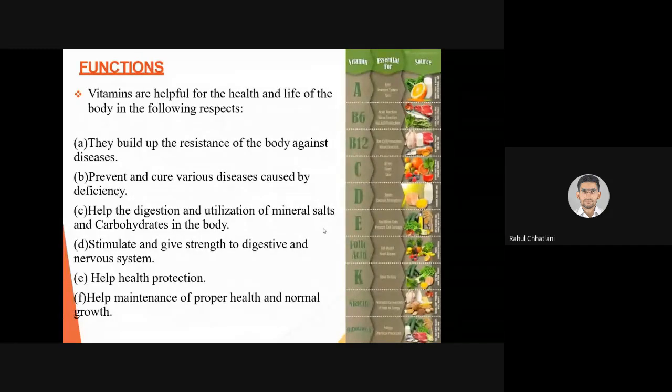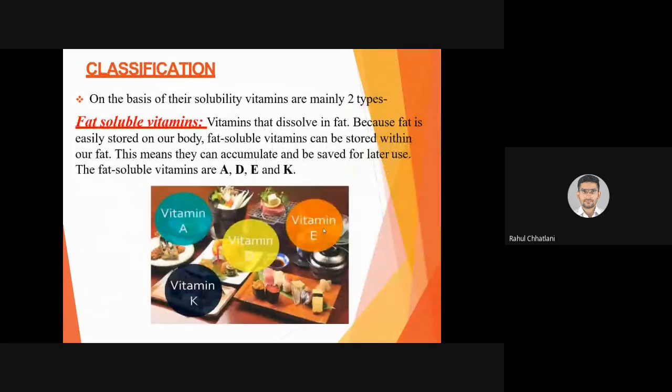It helps in health protection, as we described, directly related to immunity, and helps maintenance of proper health and normal growth. So growth is also one of the factors. Some vitamins are essential for growth specifically, and some others maintain your proper normal health. Yes, so which are the vitamins and how they are, we are going to see depending on the classification.